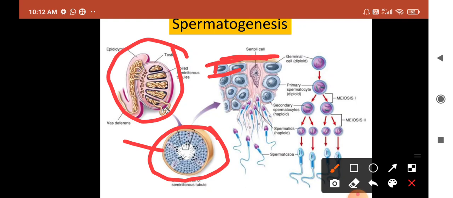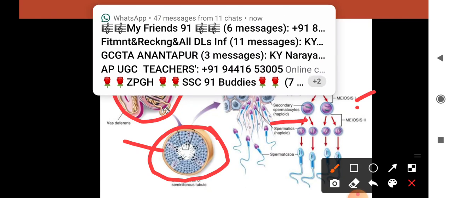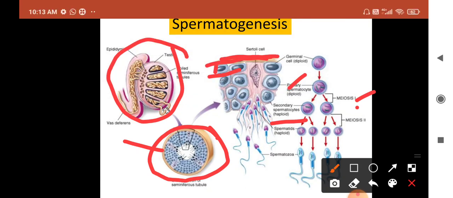From these spermatogonia, primary spermatocytes will be formed. This primary spermatocyte undergoes meiotic division, meiosis 1, and forms the secondary spermatocyte. Here, the primary spermatocyte is diploid, whereas the secondary spermatocyte is haploid because of meiosis 1.